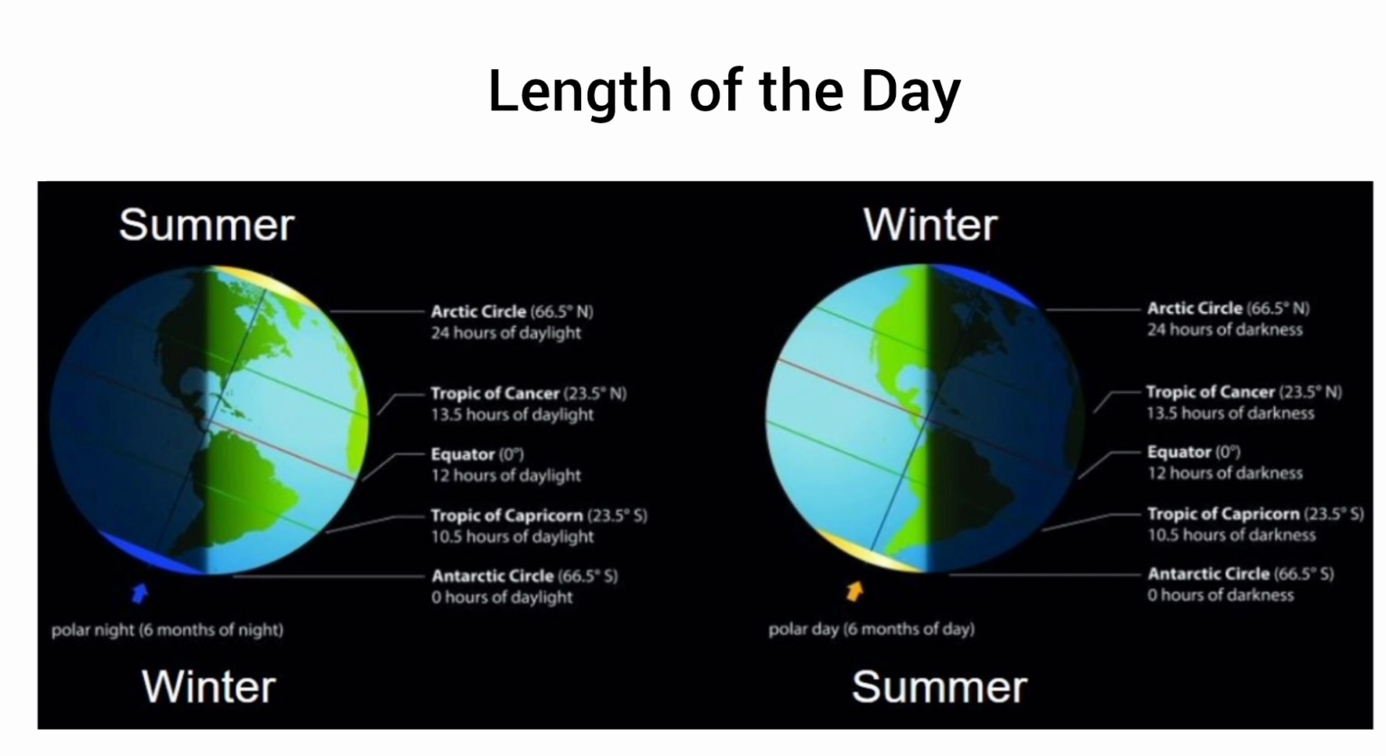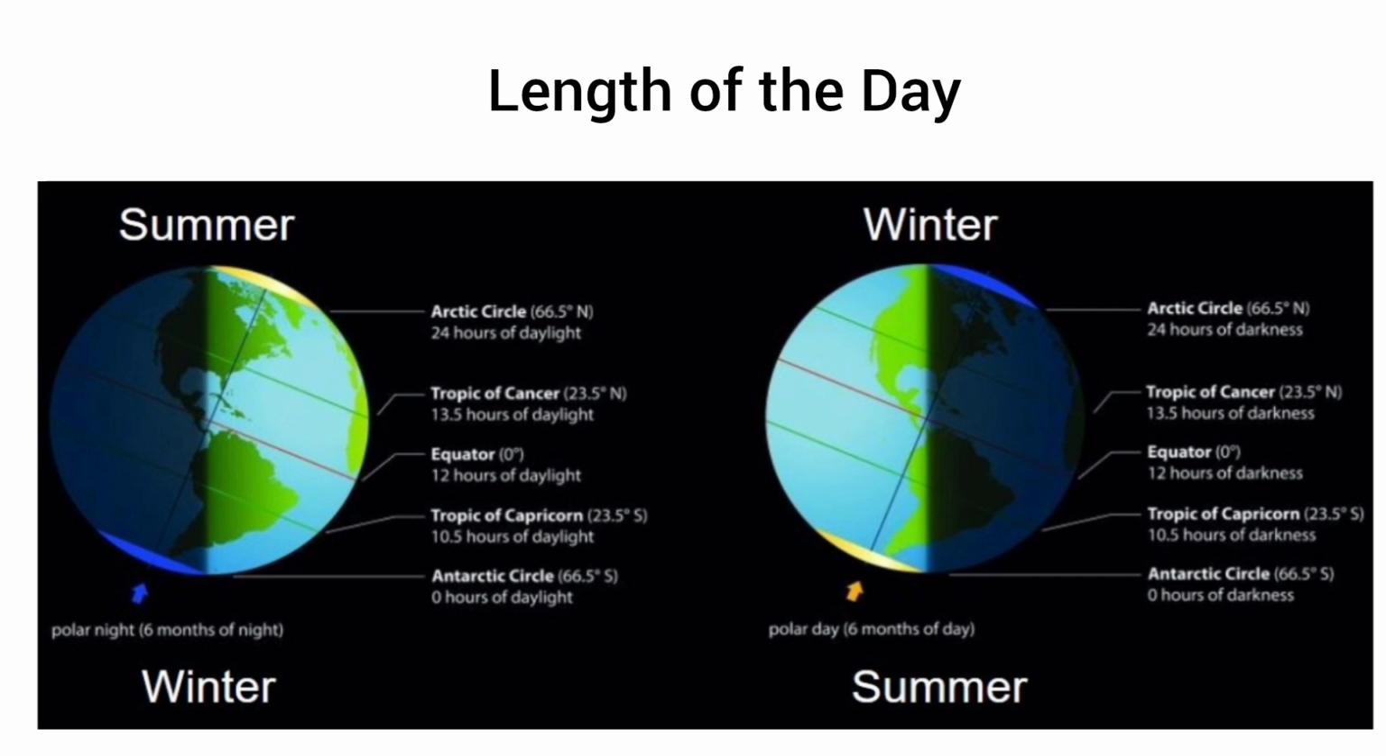A very interesting fact is that there is going to be 6 months of daytime at the northern pole and 6 months of polar night at the southern pole. Similarly, there is the reverse. There will be a time when the northern pole will experience 6 months of polar night, and the southern hemisphere will experience 6 months of polar day.